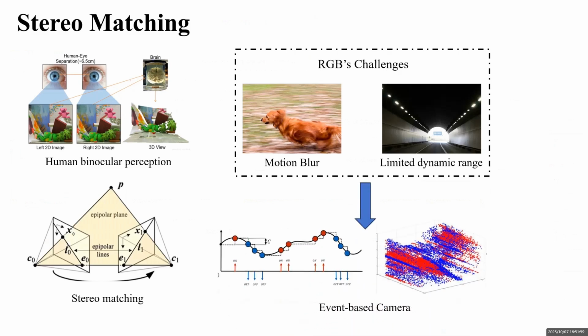Event cameras independently capture short-term brightness changes with microsecond temporal resolution, offering the advantages of low latency and high dynamic range. They provide reliable information for visual tasks in high-speed motion and extreme lighting conditions, and offer a new approach to stereo matching in harsh environments.